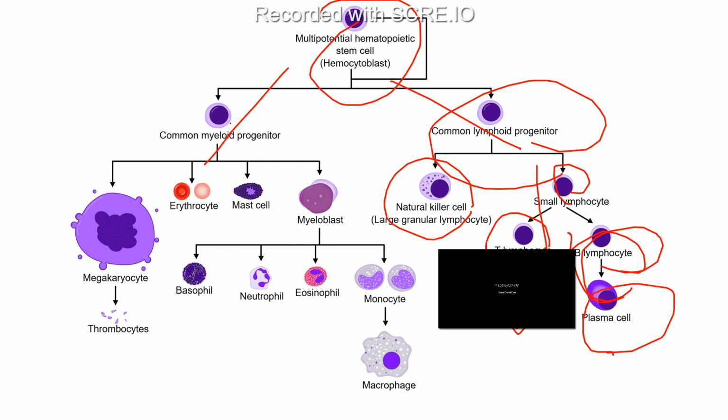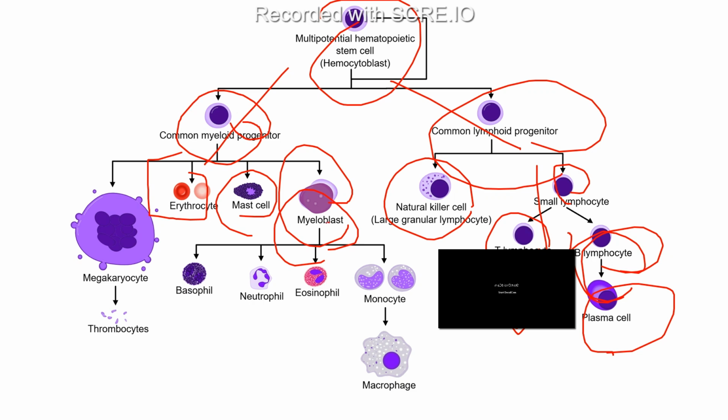And then the other one is the myeloid progenitor. In this, erythrocytes come into play, mast cells, and myeloblast. This myeloblast further differentiates and forms the basophil, which releases histamine, neutrophils, eosinophils, and monocytes. We know that monocytes have different names in different organs. They also differentiate into the macrophage. In the liver, we call monocytes Kupffer cells. So different organs have their different names, right?